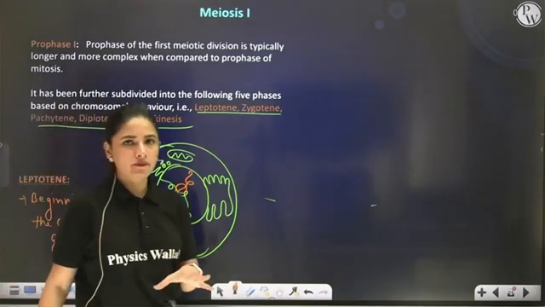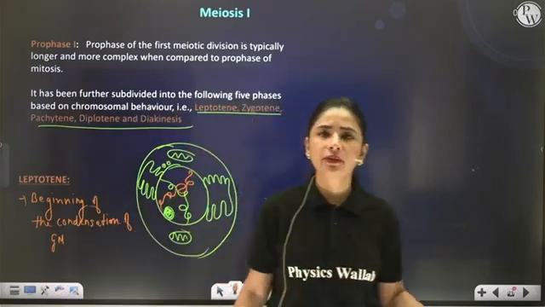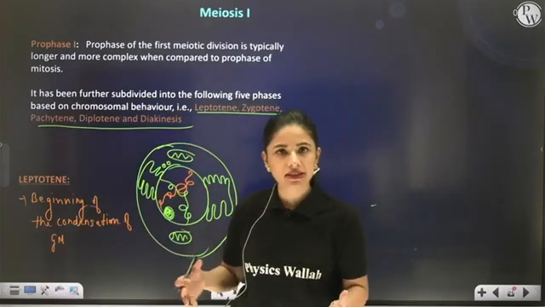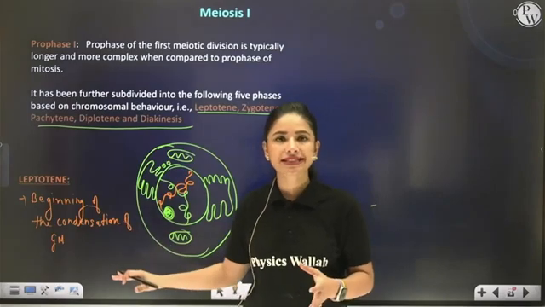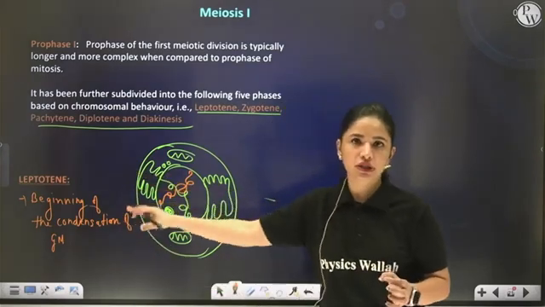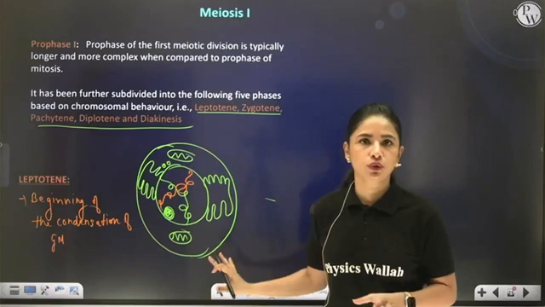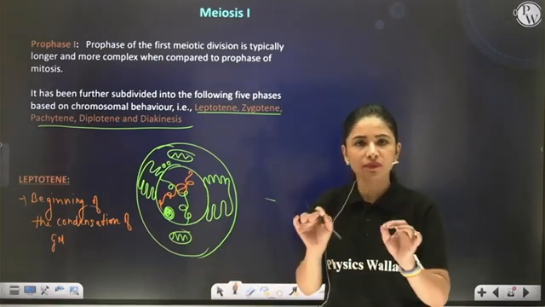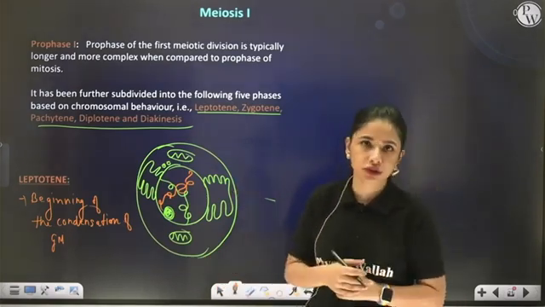Correct? However, it won't be visible. Nothing will be visible. All the processes have just started. So when you look at a cell which is at leptotene stage, then you will just find it like this only. There will be no such specification which you will see during leptotene.